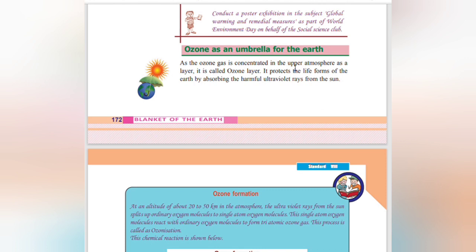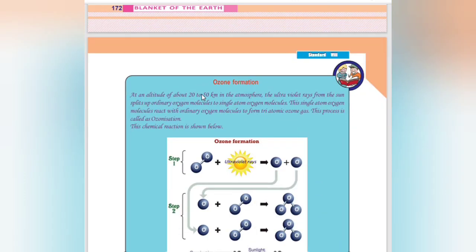Ozone as an umbrella for the earth. As the ozone gas is concentrated in the upper atmosphere as a layer, it is called the ozone layer. It protects the life forms of the earth by absorbing the harmful ultraviolet rays from the sun.